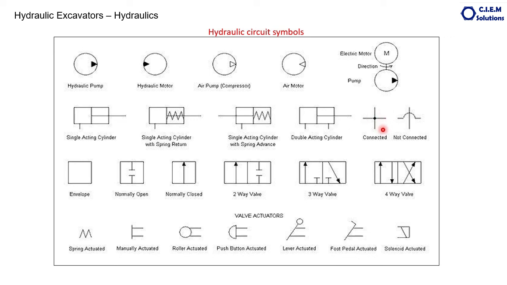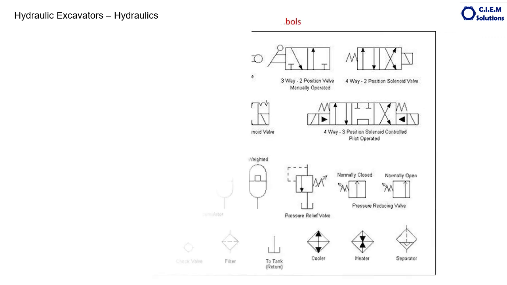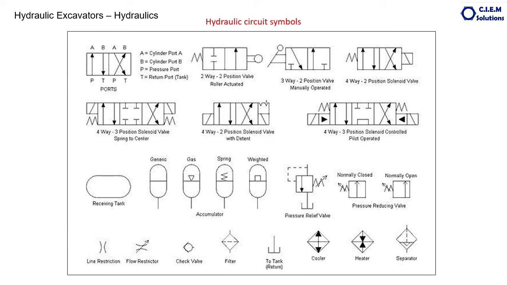This indicates connected, this indicates non-connected, and this envelope shows normally open, normally closed. These are the various symbols. This is a two-way valve, this is a three-way valve, the four-way valve like that. Some more symbols like this. These are the accumulators: generic accumulator, gas accumulator, spring accumulator. Cooler or heater, separator, check valve, this is the filter. This indicates the oil returning to the tank. Go through the further symbols if you browse the internet.